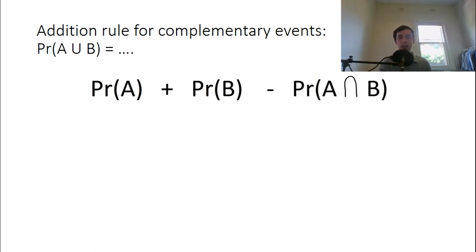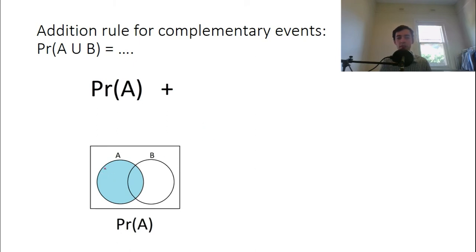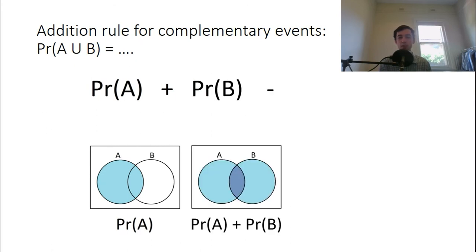So remember, the probability of A union B is the probability that it's in either one of these circles or in the middle. So that's what we're trying to find, and the way to find that is probability of A. Now this is the outcomes in A plus the probability of B. So now you can see we've actually got this colored section. So that's good, but there's a problem. The problem is that the part in the middle is being counted twice. We've got this, it's counted once in this part because of A, but then it's counted again because of B. So now it's counted twice.